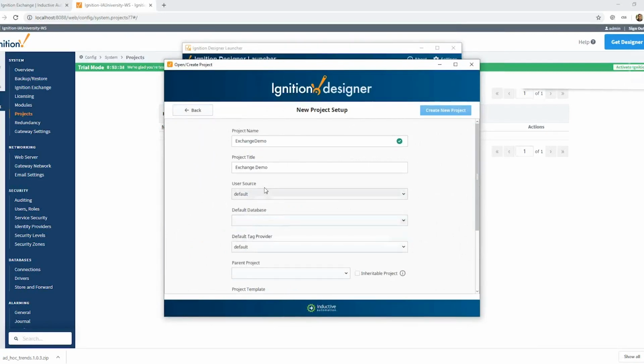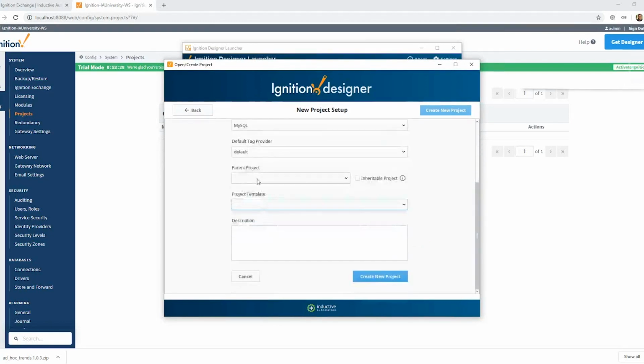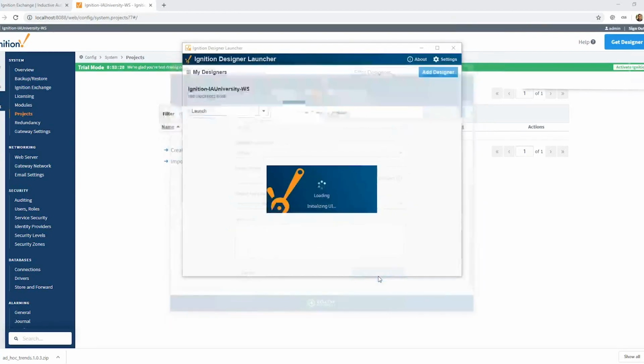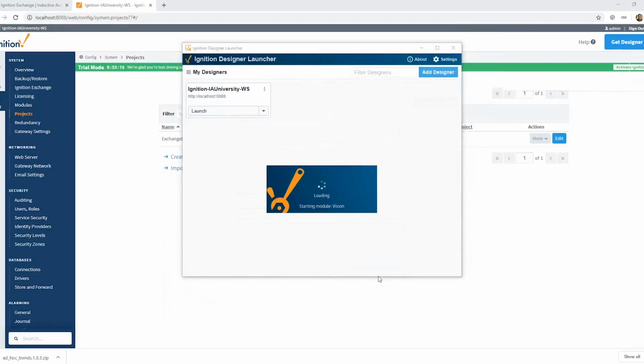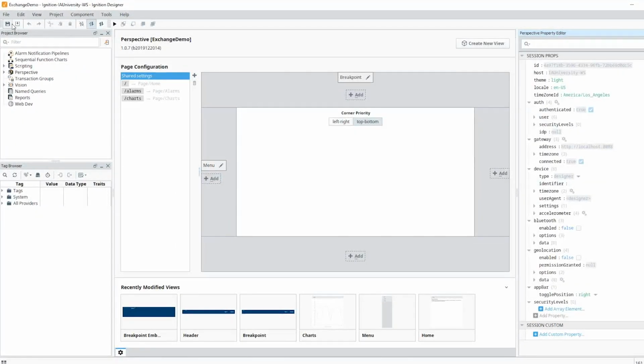My default database will be that MySQL database we connected to. I'll go ahead and choose a project template, just the perspective menu nav, to get me some screens to get started. And with that, I'm going to go ahead and create this new project. We'll go ahead and launch this base project to show you.